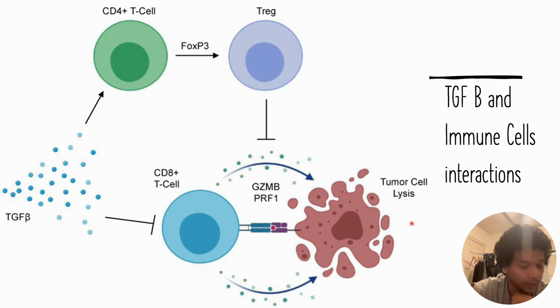The extracellular matrix will provide a physical barrier to the tumor cells, so that the immune cells will not be able to come and interact with the unique antigens found on the tumor cells, and thus will not be able to trigger an immune response. So this is another way by which TGF-beta helps in the immune evasion of these tumor cells.